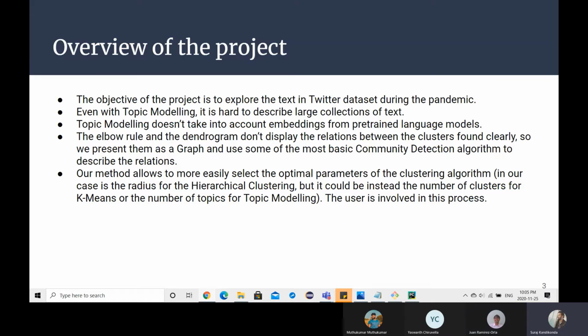The other limitation with the elbow rule is how changing different parameters changes the clustering. With k, it's not that straightforward. To overcome all these difficulties of the elbow rule, and also to find what data is present in the cluster and the relationship between the clusters, we have created this interactive tool. Next slide, please.